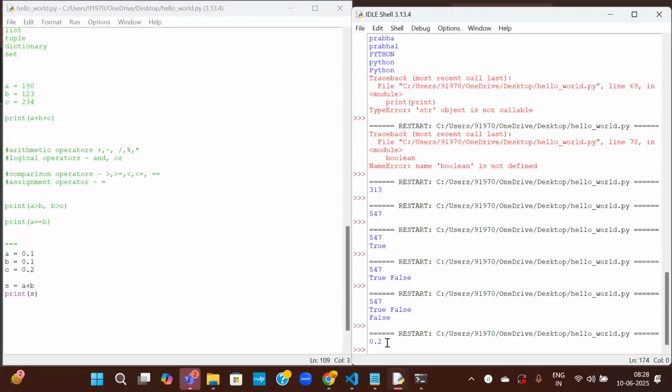The sum is 0.2. This 0.2 is nothing but c. So let us check if this c is exactly equal to s or not. C double equal to s. The expected output is true. We are expecting that it is true, so the value of s is 0.2 and the value of c is also 0.2. Now let us try to execute this.